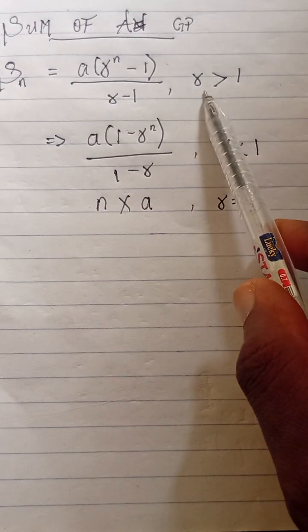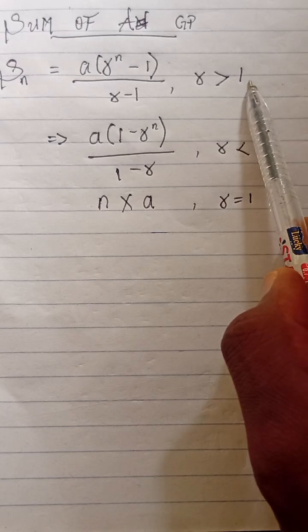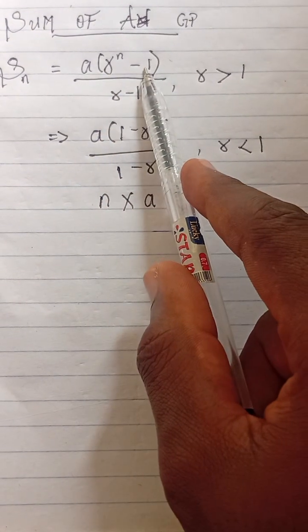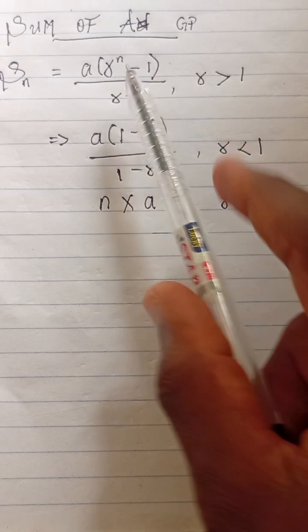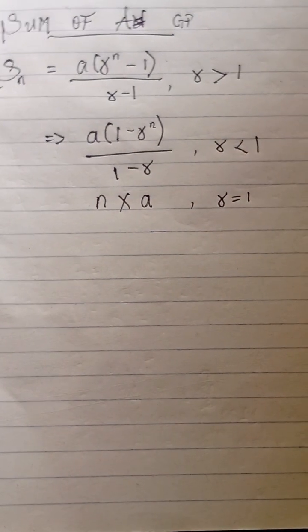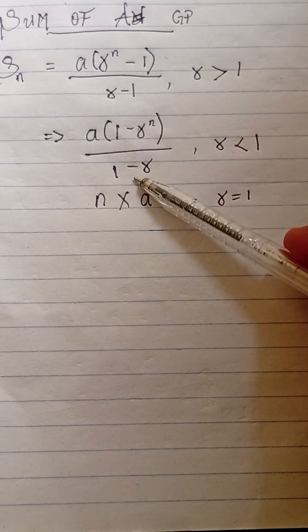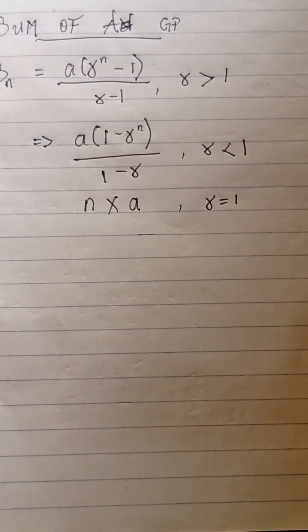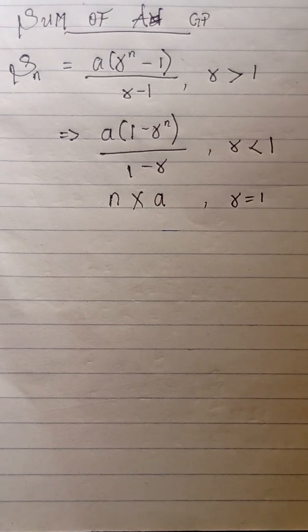The reason it is so is that if r is greater than 1 and you put it here, you will never get a negative value, so it will be easier for you to calculate. Also here, when r is less than 1, it would be negative, so when you put it here, at the end of the day, you will not have a negative, so it will be easier for calculation. That's the essence of having the formula in that variety.